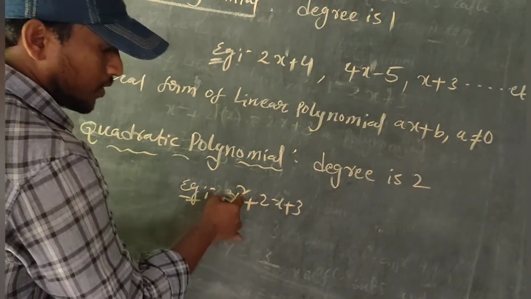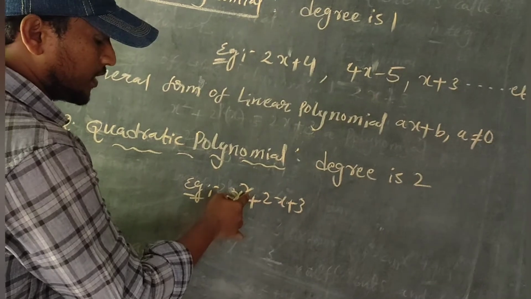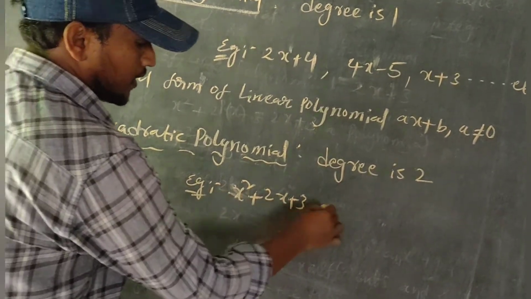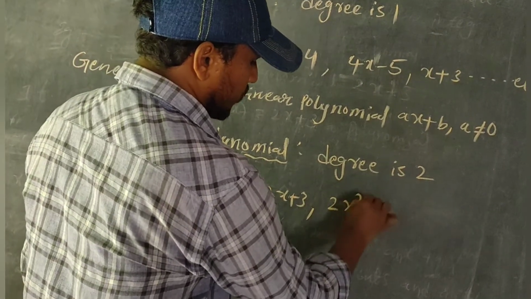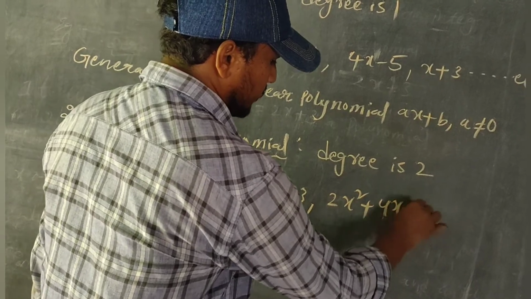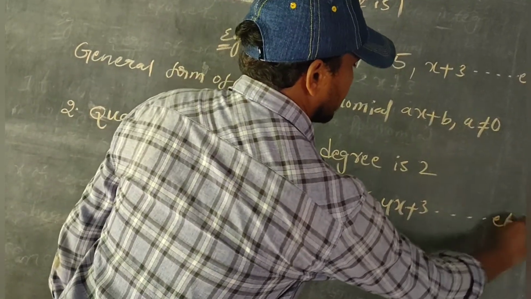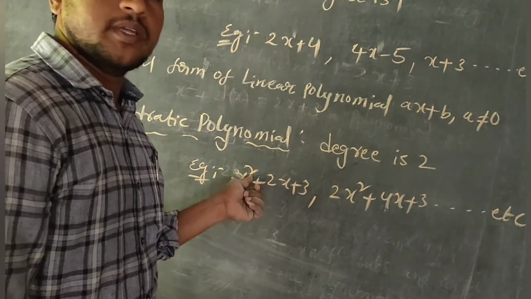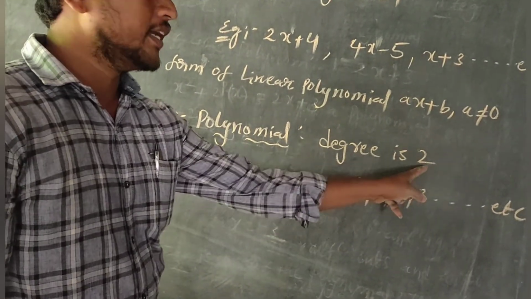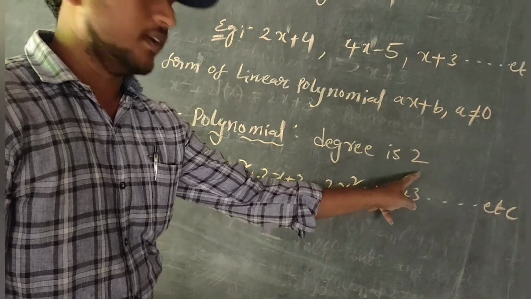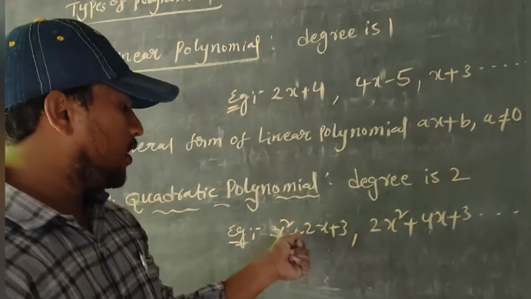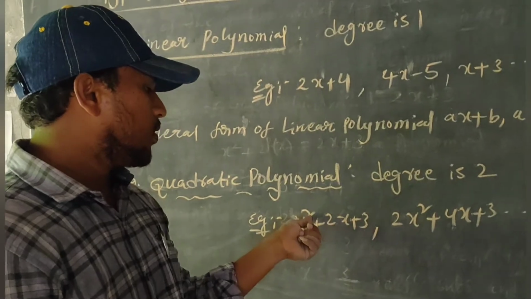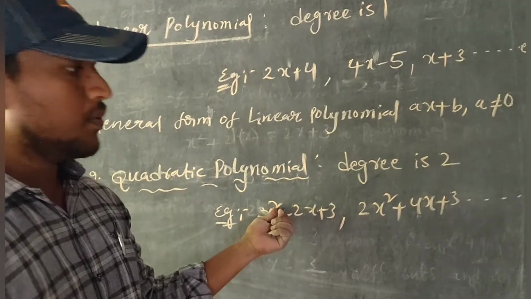Here the highest power of the polynomial is 2. Another example: 2x square plus 4x plus 3, and so on. For example, x square plus 2x plus 3. What is the degree? 2. It is a quadratic polynomial.